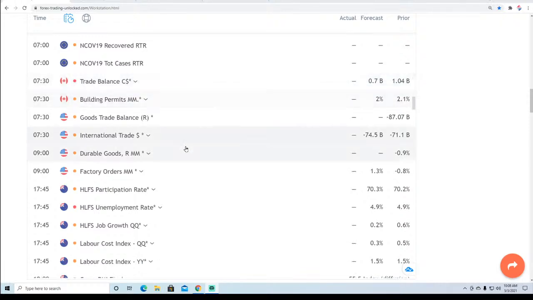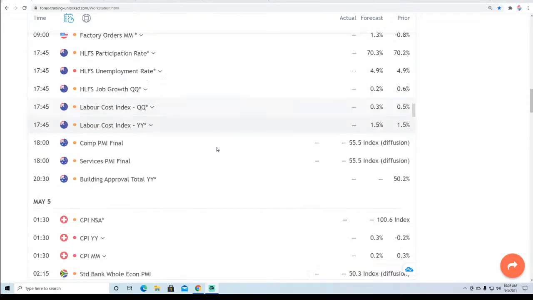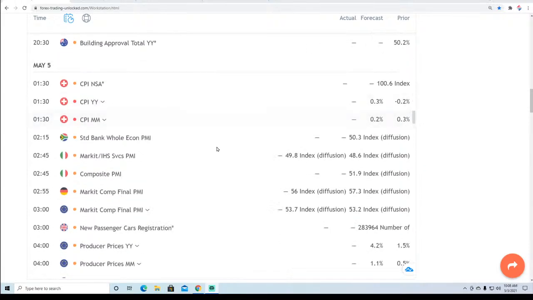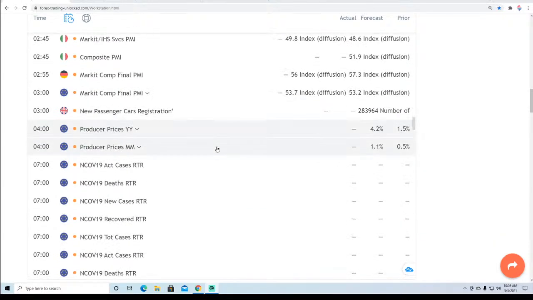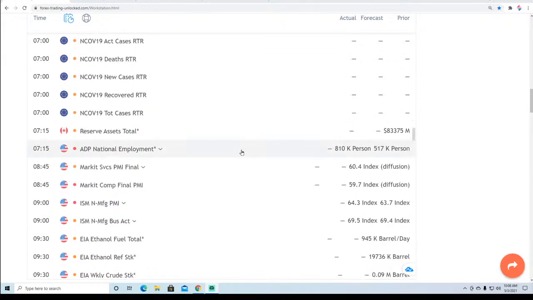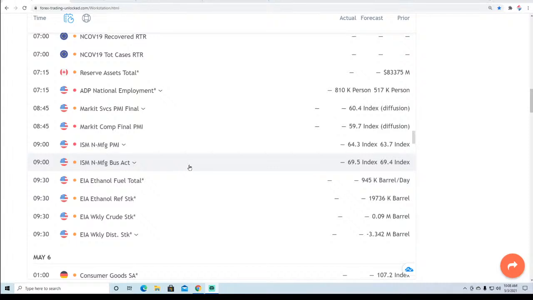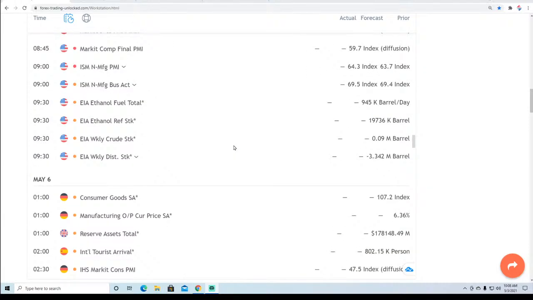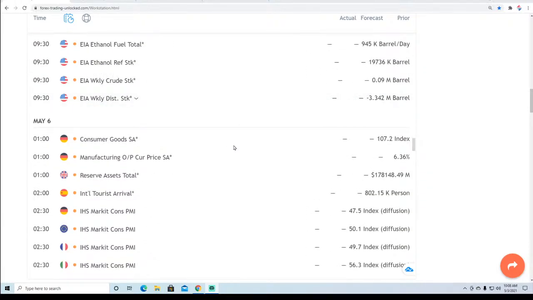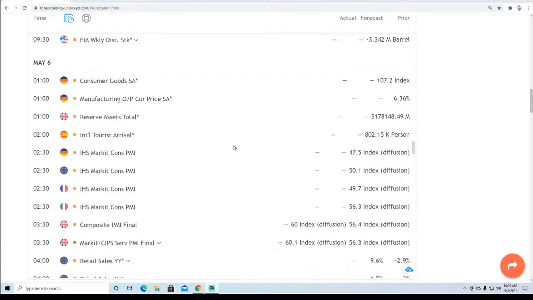So we got durable goods coming up this week, factory orders, those are big for the US dollar. Then we also have PPI for the EU, that's a big one. Then we have the national employment on Thursday, that's a big number. We have ISM also coming up. These are all currency numbers, they're interest rate numbers, so no matter what, should we get a move, especially in the interest rate market, we will definitely see a move in the currency market.